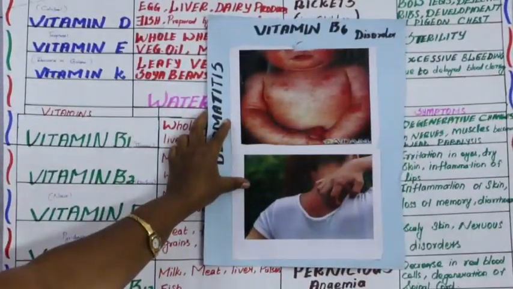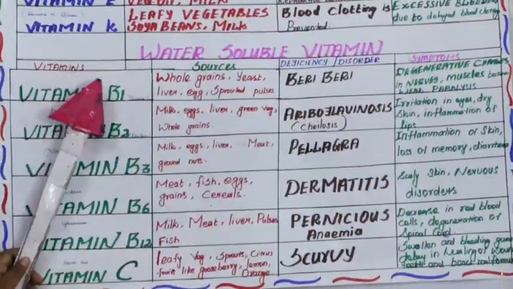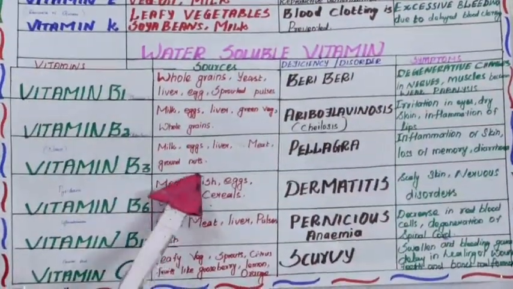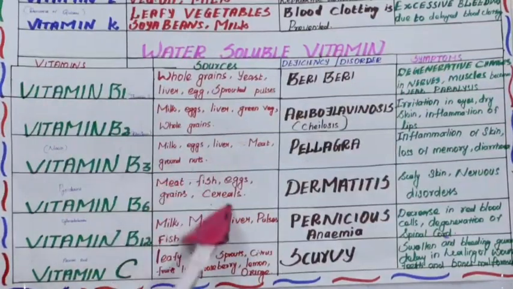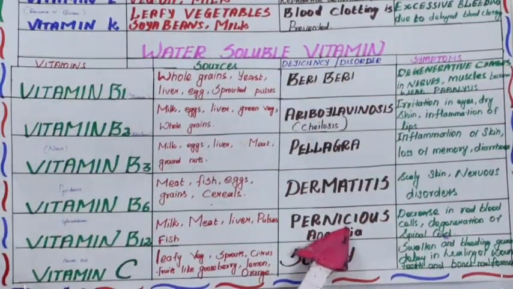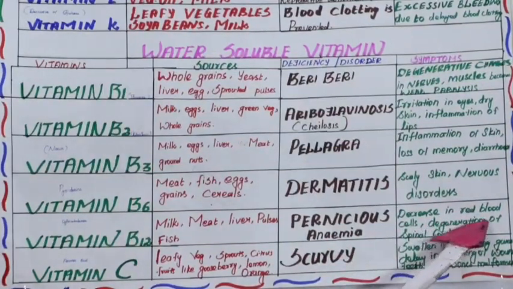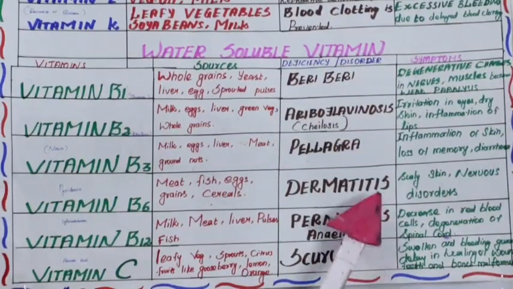Look at the skin, children. Almost all the vitamins are present in milk, meat, fish and egg. Then its deficiency disorder is pernicious anemia, so a decrease in red blood cells, then degeneration of spinal cord. So it will damage the